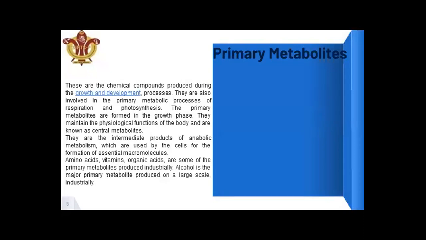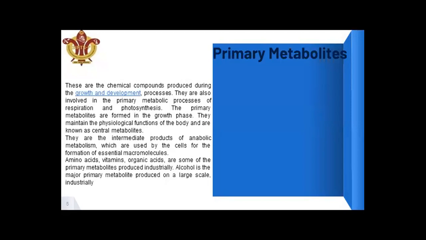Primary metabolites are primary products required for the growth and development of the organism itself. They are also involved in primary metabolic processes like respiration and photosynthesis, and they are integral products of anabolic metabolism, which are used by the cell for the formation of essential macromolecules. Amino acids, vitamins, and organic acids are some of the primary metabolites produced industrially.